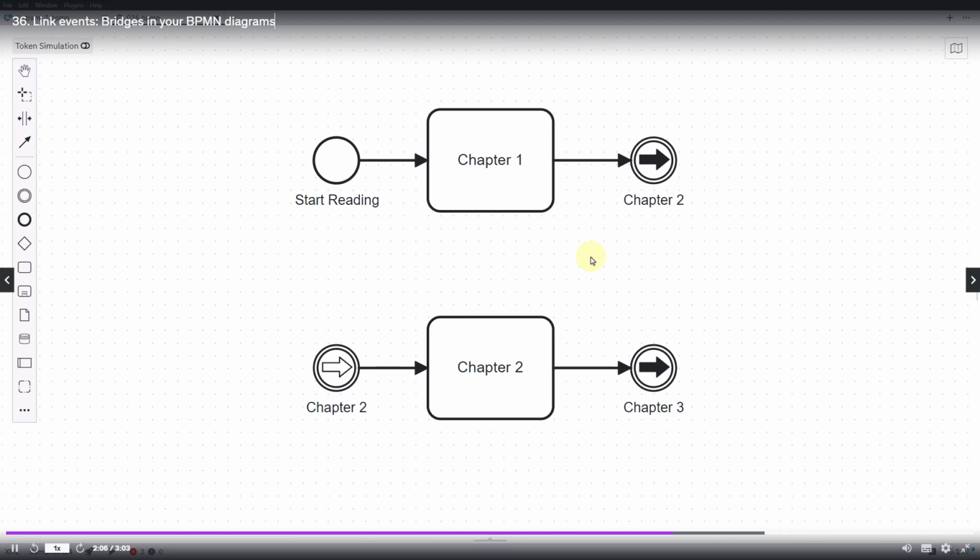If, for example, the process is too big to fit on a single page, link events allow you to split the process over several pages without readers losing track. This is also a great way to avoid confusion. For very extensive process diagrams in which sequence flows would intersect, link events can help you to maintain clarity. Instead of a spaghetti diagram where everything gets mixed up, you create clear, comprehensible paths through the process.